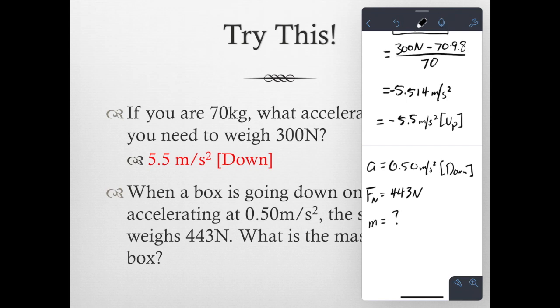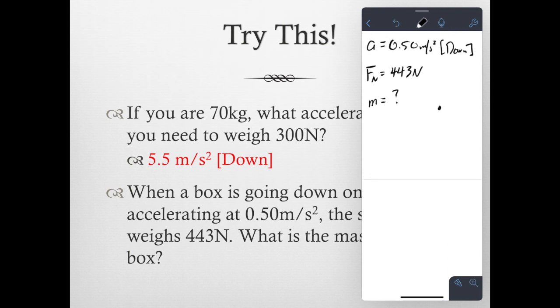So let's draw a free body diagram. First, we have our force of gravity pulling us down. We also have the normal force pushing us up. Here, we also have an acceleration of 0.5 meters per second squared down. Here, our acceleration is down, so that implies our net force is negative. And our net force is equal to our normal force pulling up and our gravity pulling down, becoming negative.